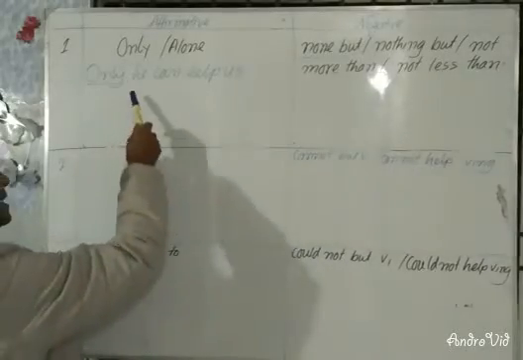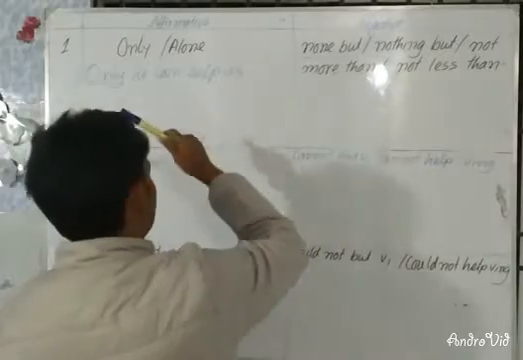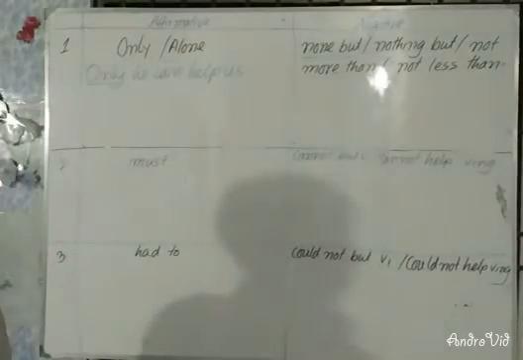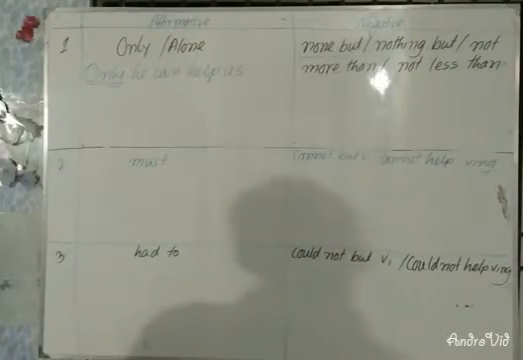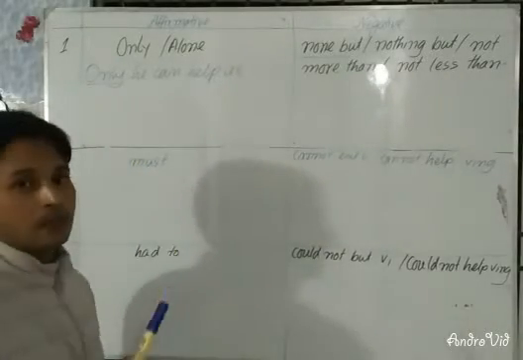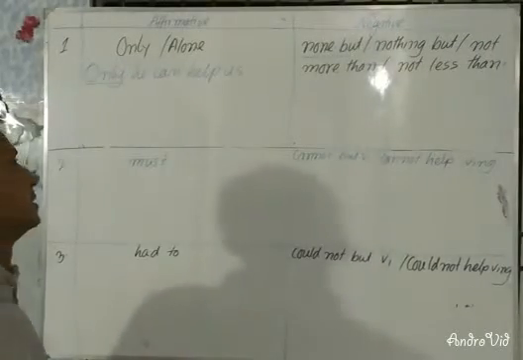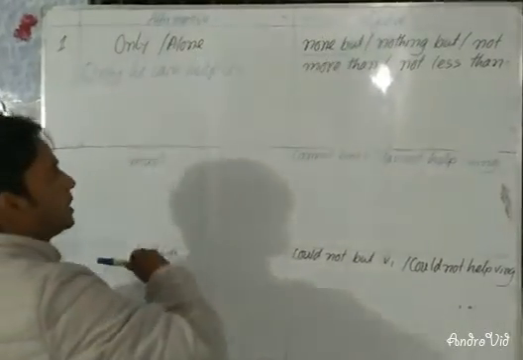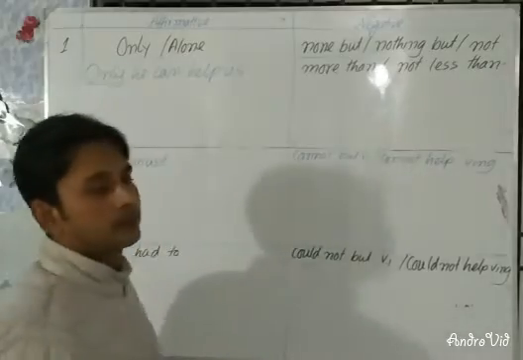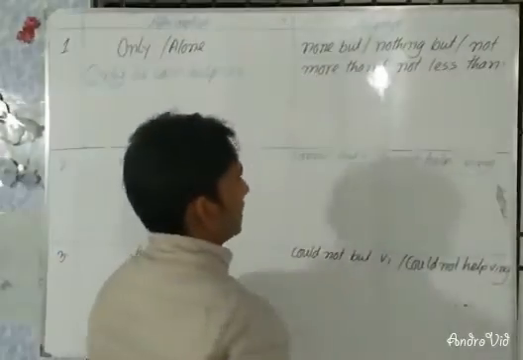If only indicates anything, then you will have to use nothing but instead of only or alone. If only indicates any figure or quantity, then instead of only you will have to use not more than or not less than.